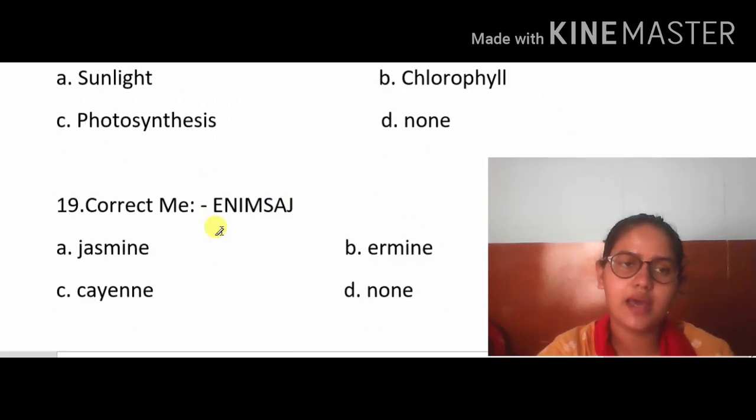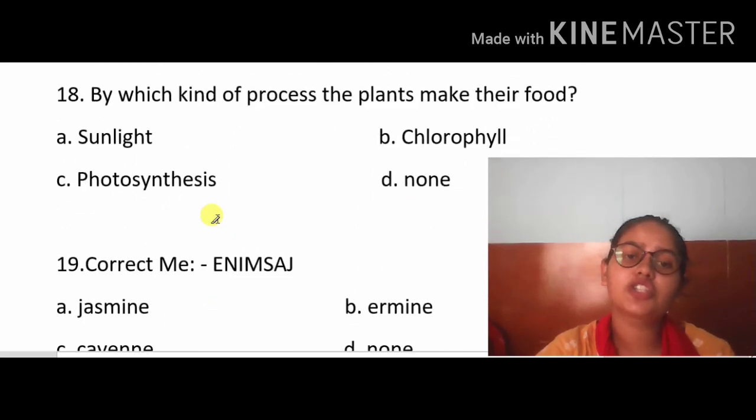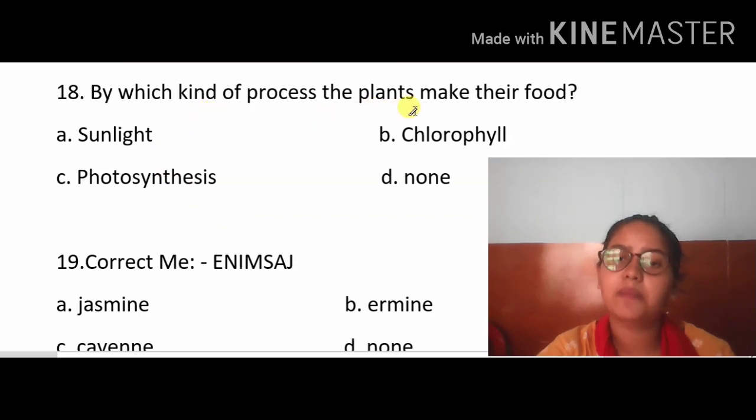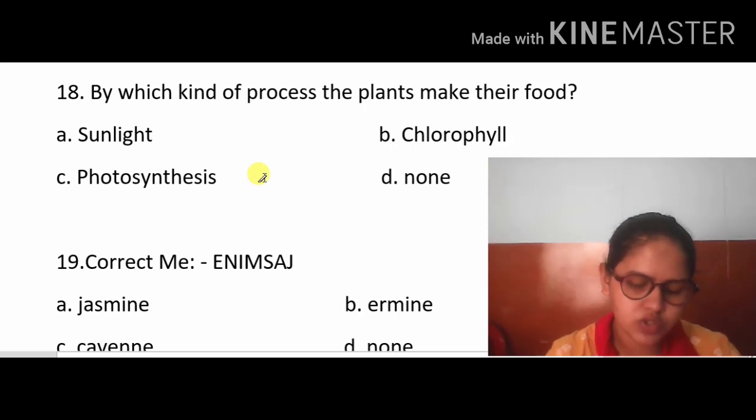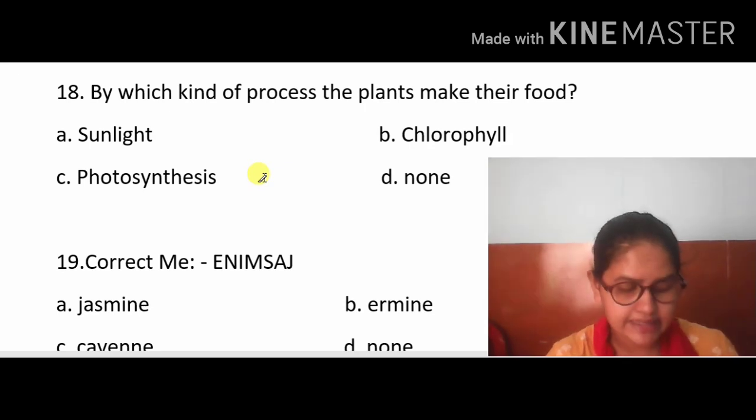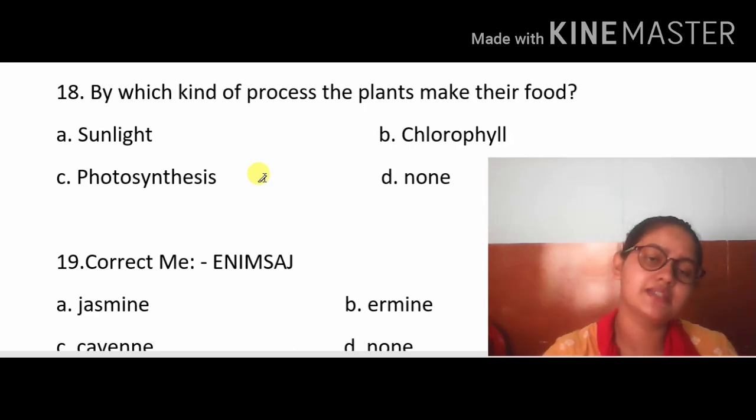Okay. Dry. Now, by which process do the plants make their food? If you want to remember this one, you can open your page number 60, second paragraph after the great banyan tree, right? Leaves make food for the plant through the process of photosynthesis.